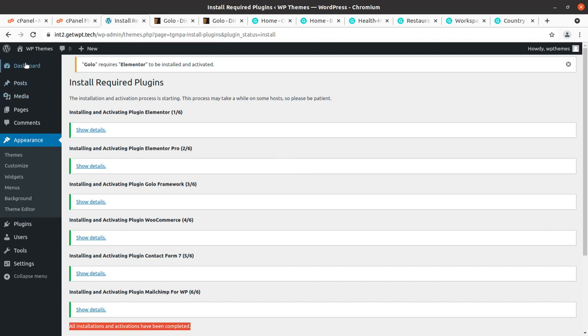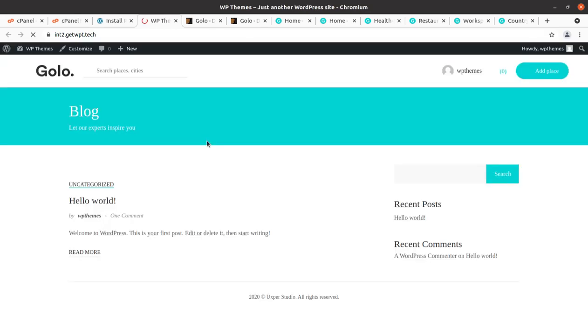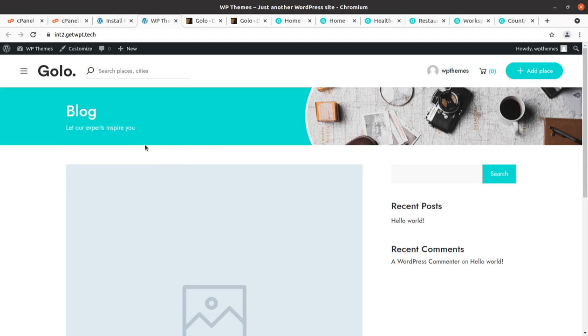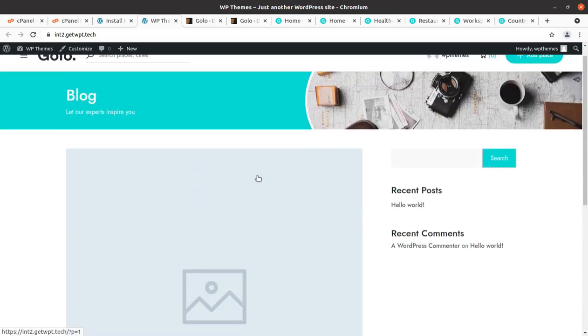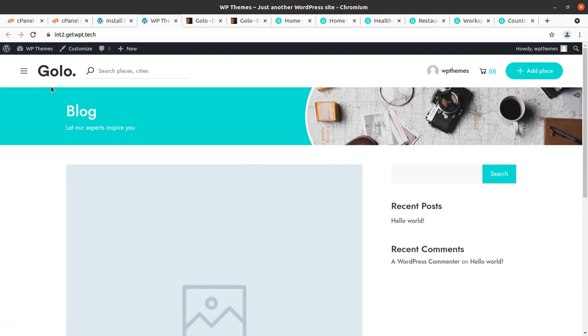And okay, so we have installed and activated all the plugins, and it is time to take a view of our website, how it looks with the theme and all the plugins. This is the basic view of the Golo theme, that is, the website made with Golo. And yes, it does not have any content. This is why it is looking so clean and clear. Now you have 2 choices. You can start building your website from scratch from here. If you want to use your own wireframe and design blocks, you can start building your website. You will get the complete features of the theme and associated plugins from here.